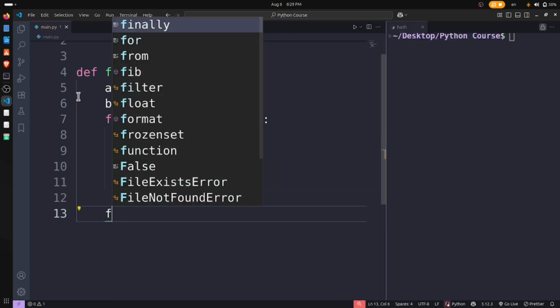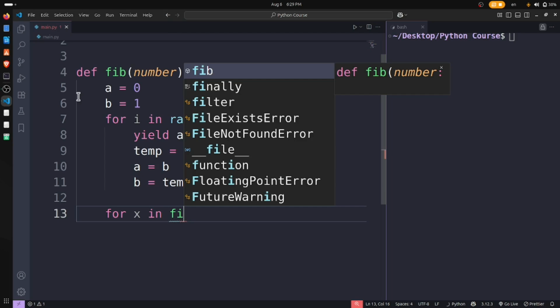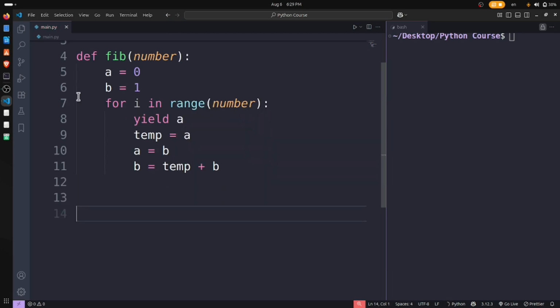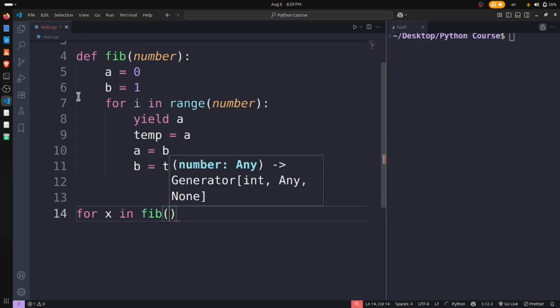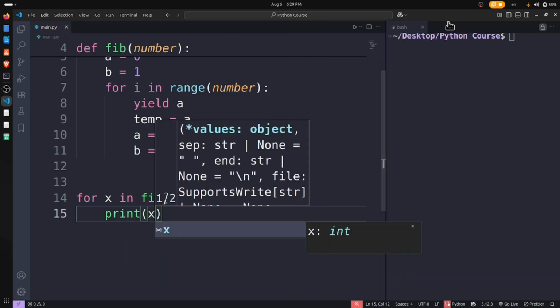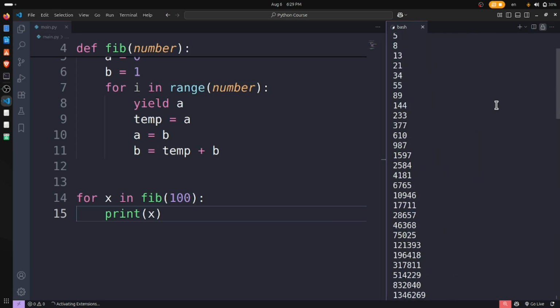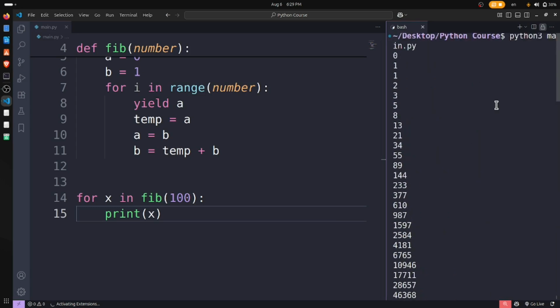Now let's have for x in fib, let's call this for x in fibonacci of 100. What will be the x? Let's see. That's a very large number. But as I said, it starts from 0, 1, 1, 2, 3, like this.